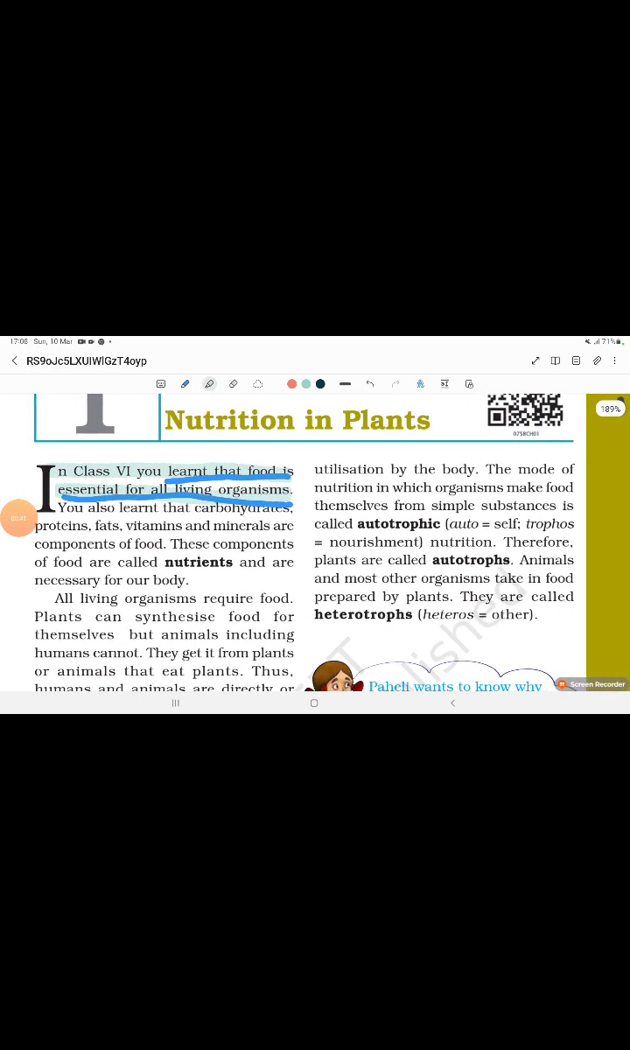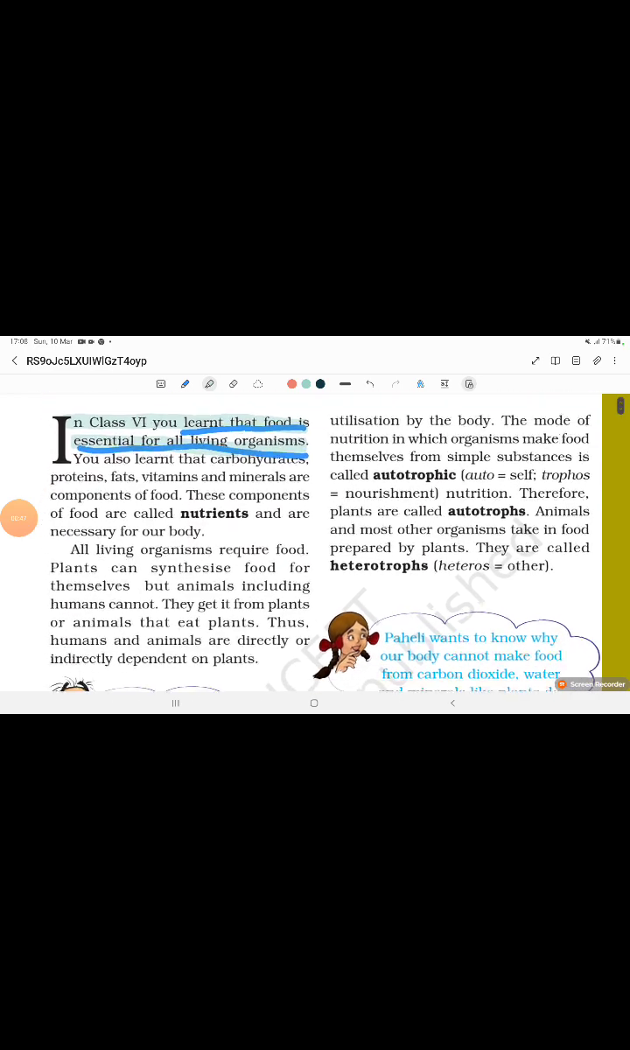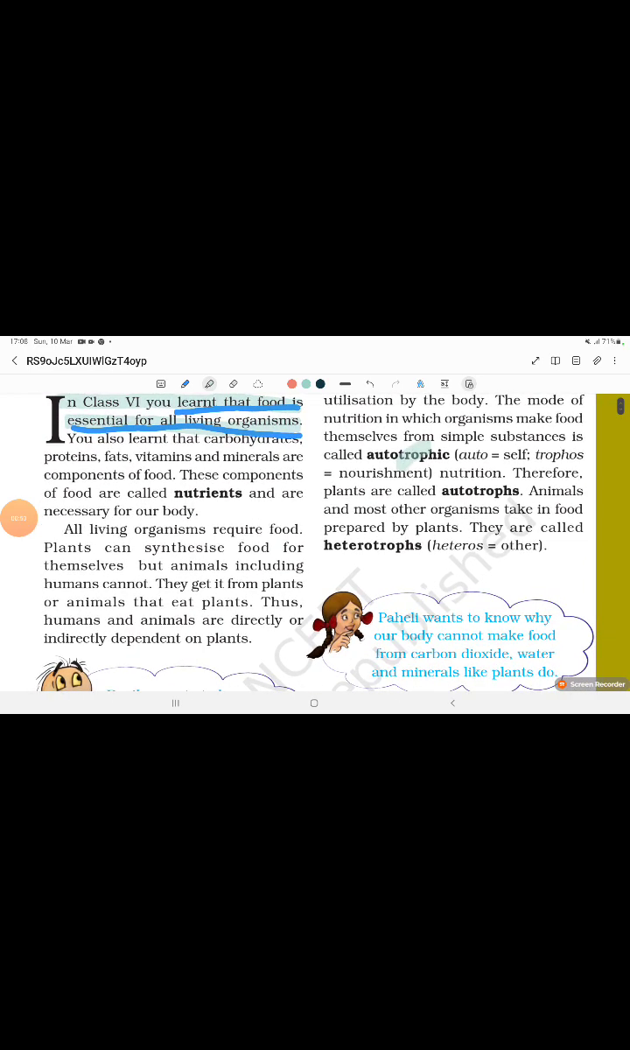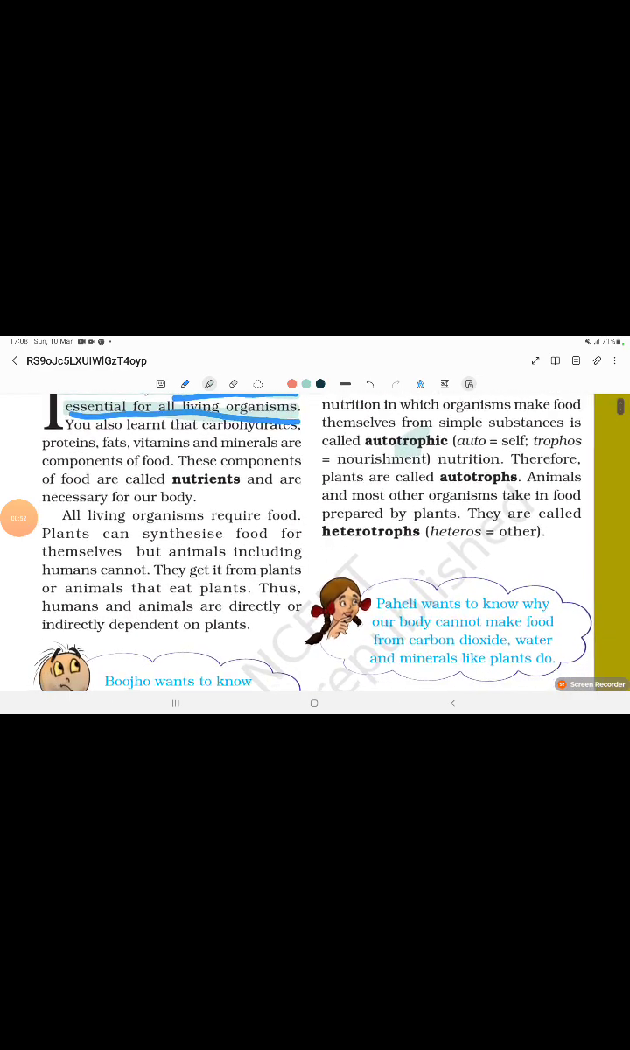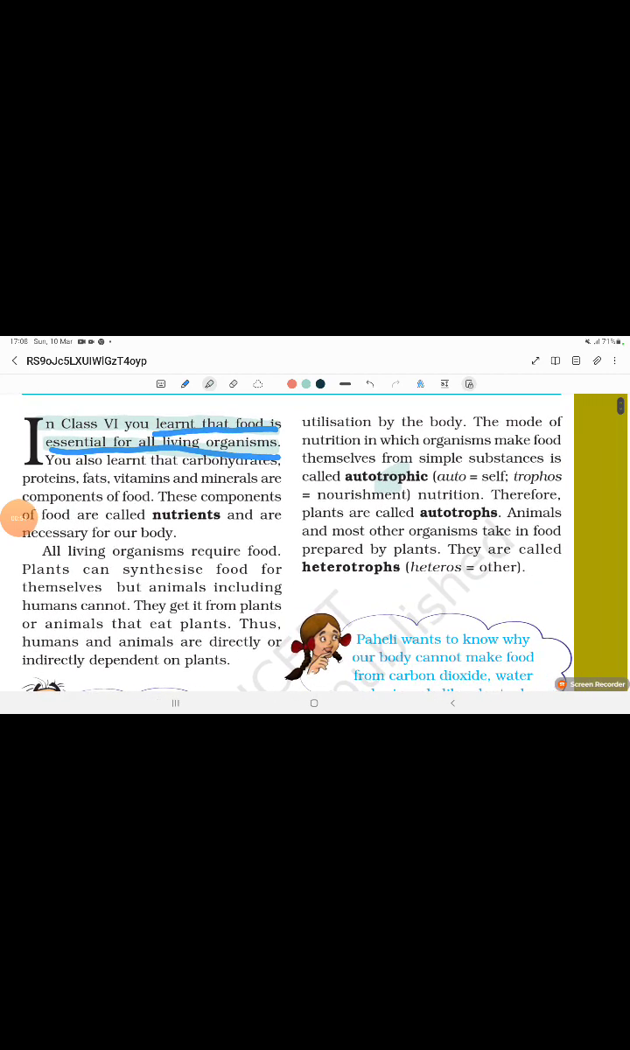You also learned that carbohydrates, proteins, fats, vitamins, and minerals are components of food. Understand this much? These components of food are called nutrients. What are these called? Nutrients. And they are necessary for the body.